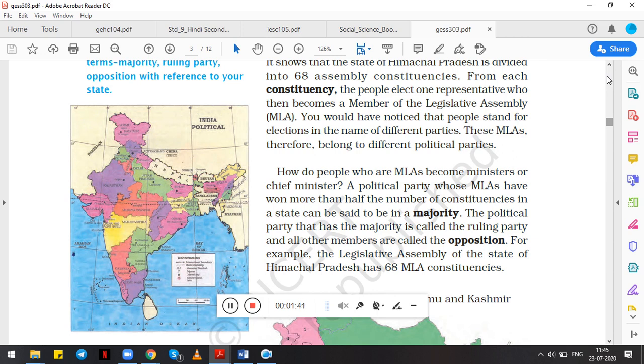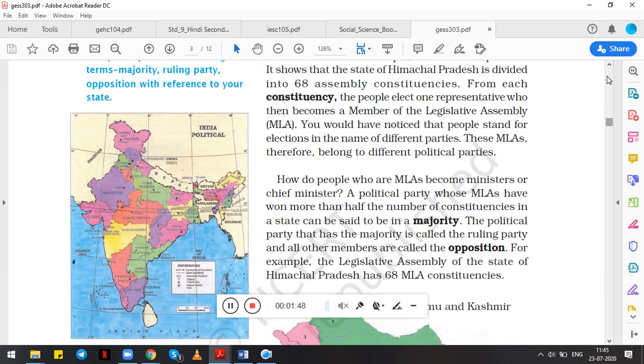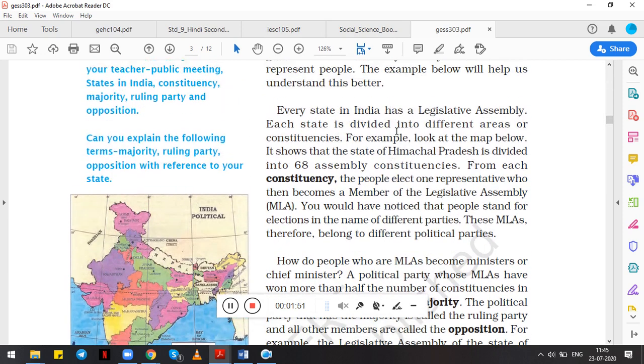You would have noticed that people stand for elections in the name of different parties. These MLAs therefore belong to different political parties. So if we look at this map, we all know that each and every state has a legislative assembly. Even Gujarat has, and each state is further divided into different areas or constituencies. They are divided so that it is easy for them to administer and also easy to conduct elections. These different areas are called constituencies.